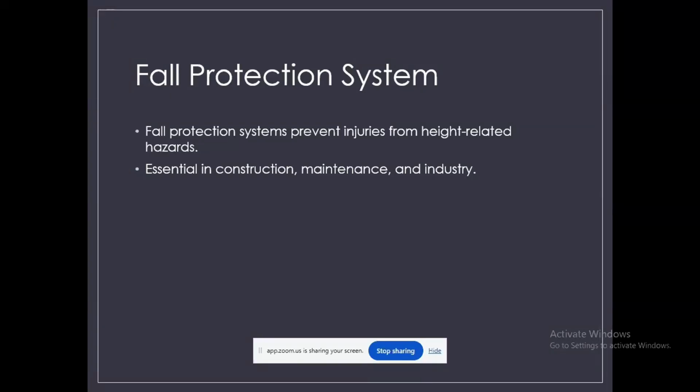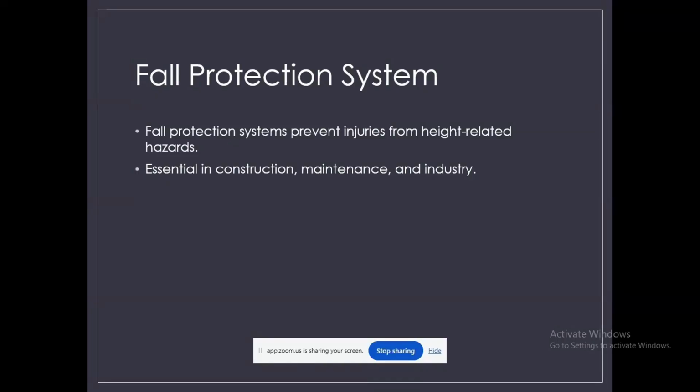Fall protection systems are designed to prevent the injuries caused by working at heights. In many industries, especially engineering related fields, working above ground level is very common, and even a small mistake can lead to serious accidents.